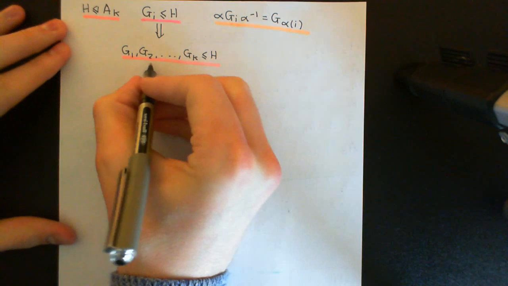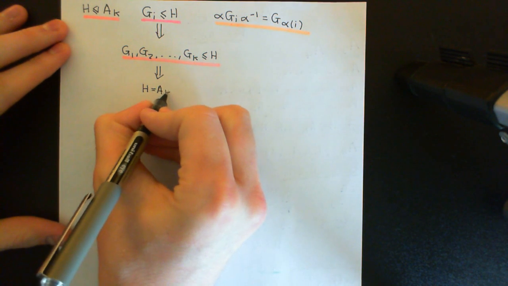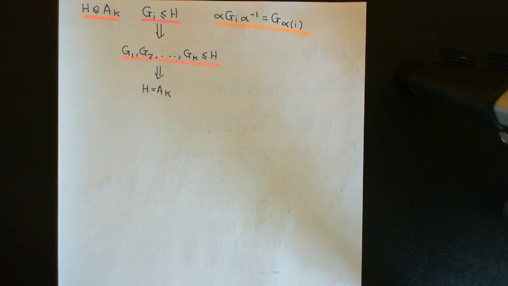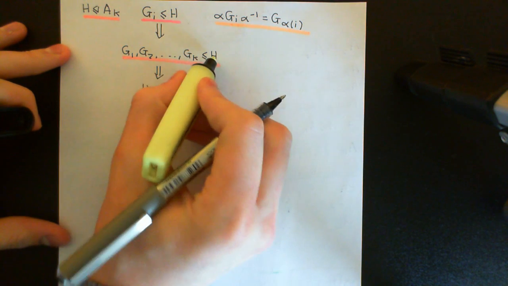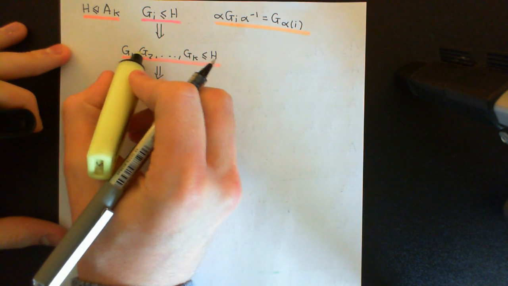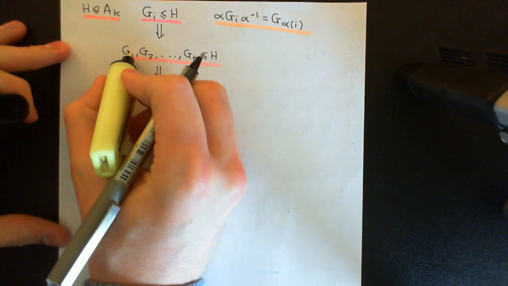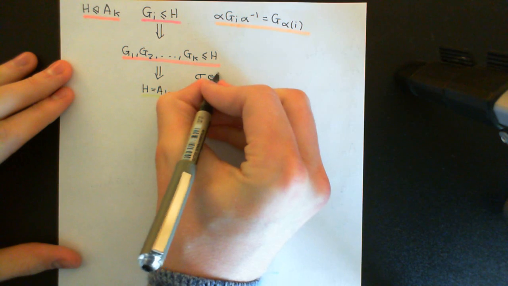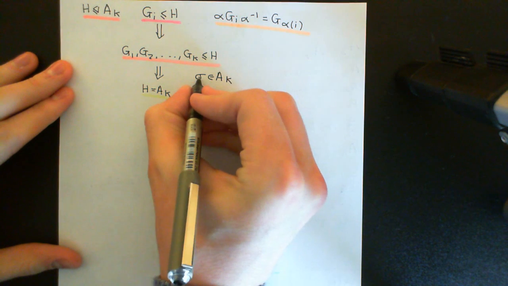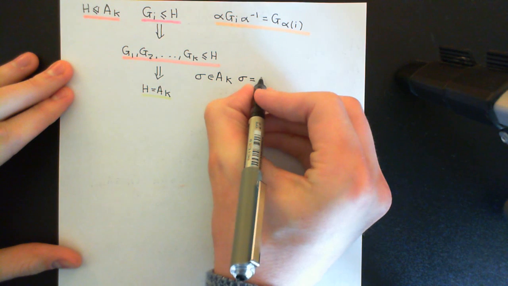I claim that from this, I can go even more extreme. I can say that H is actually equal to the alternating group on the set of K elements. So how can I conclude that? I claim that effectively all of these force this to be equal to this, because you can build any element in the alternating group on the set of K elements by composing elements in these together. Let me explain the reason. We know that any permutation in the alternating group on the set of K elements can be written as an even number of transpositions. So there will exist a decomposition into transpositions for it.